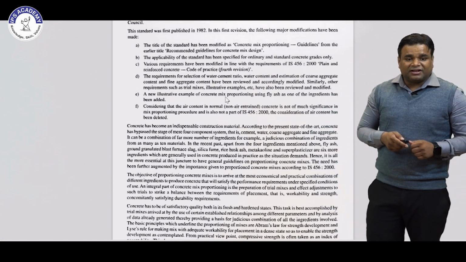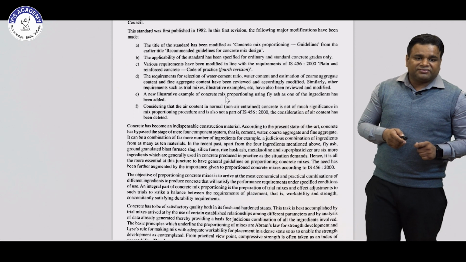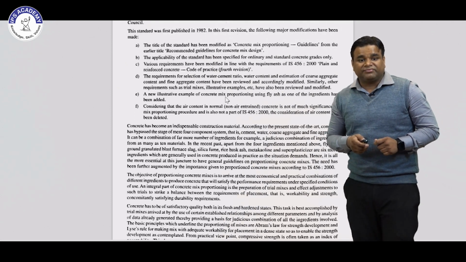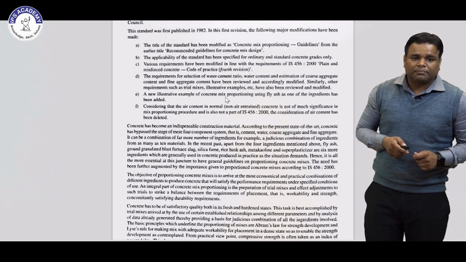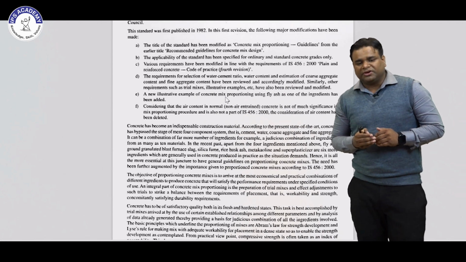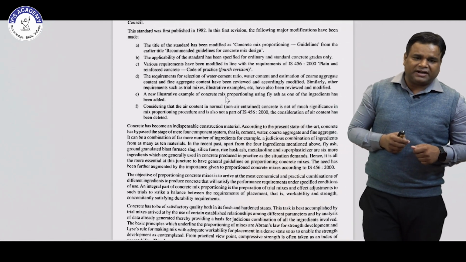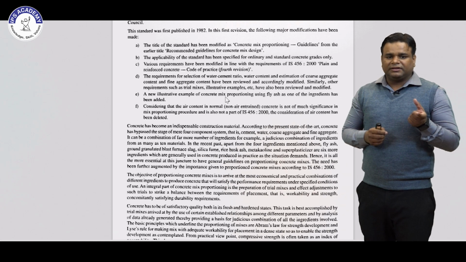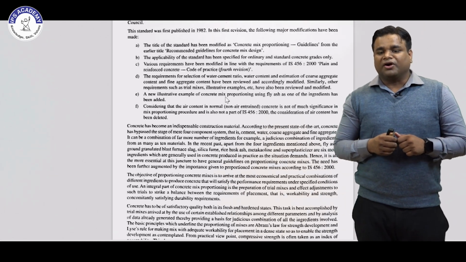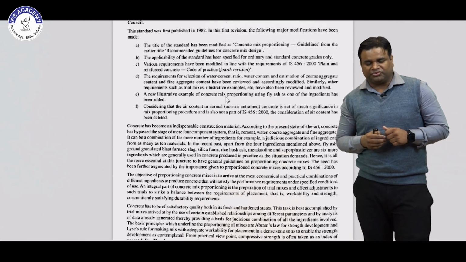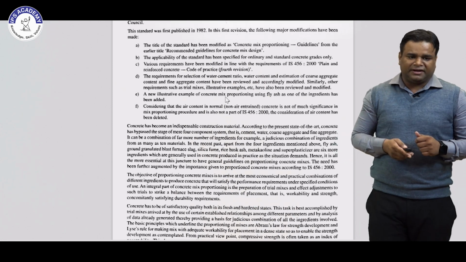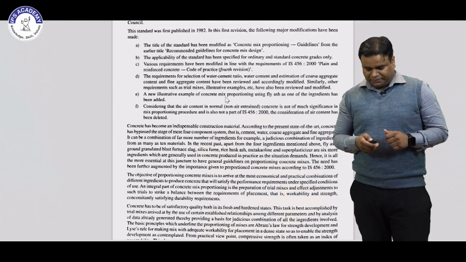And then the last point: considering the air content in normal concrete is not of much significance in mix proportioning procedure, which is not part of IS 456. In the previous standard of 1982, the air content was included in the concrete mix design process, but in this revision they have deleted the air content consideration.